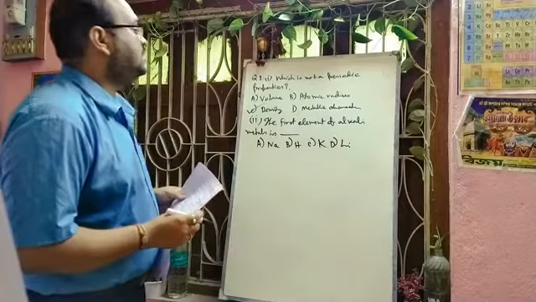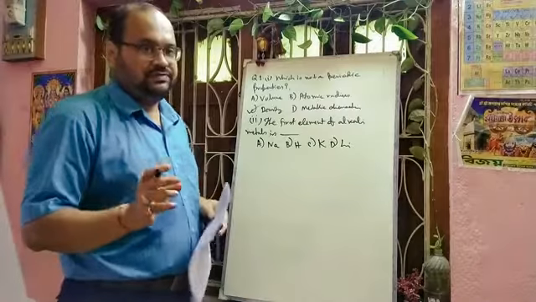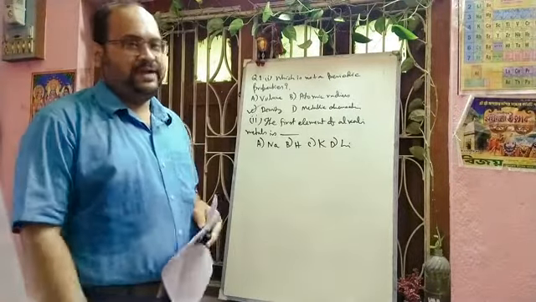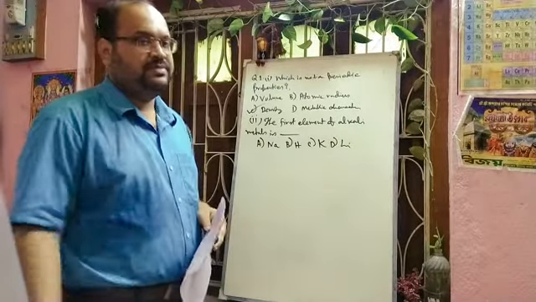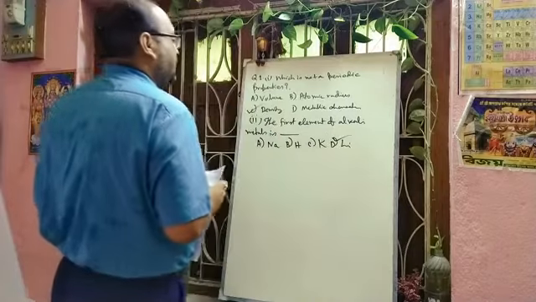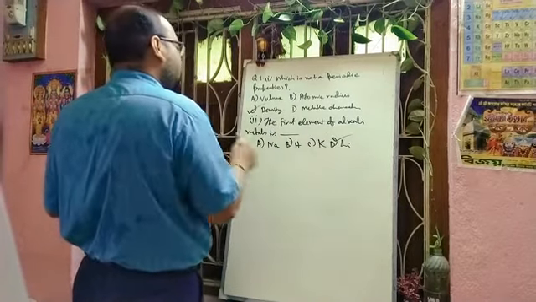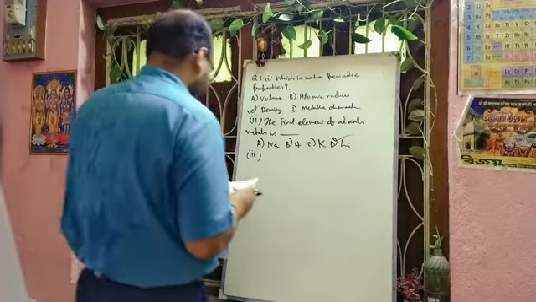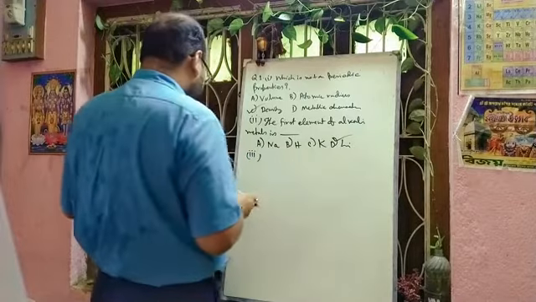So the first element of the alkali metal group, that is group 1. First is hydrogen. Hydrogen is not a metal. Then there will be lithium, then sodium, potassium, rubidium, cesium, francium. So your answer will be lithium, the first element of alkali metals. Actually, hydrogen will not be the answer because it is not a metal.